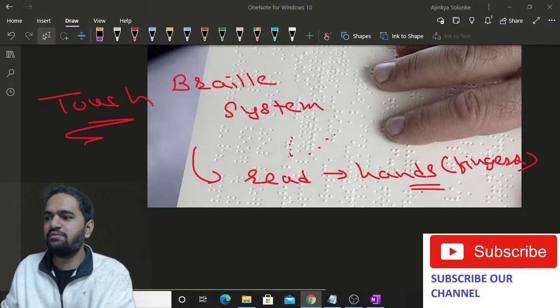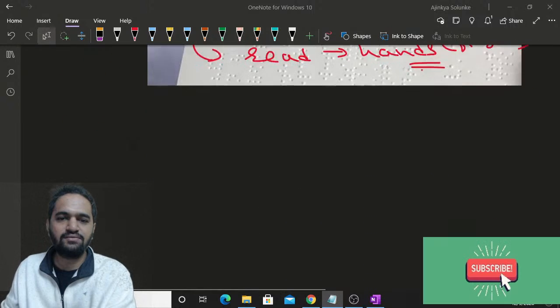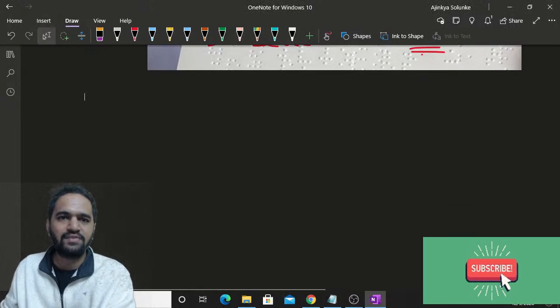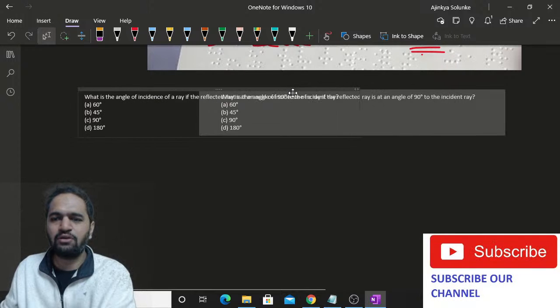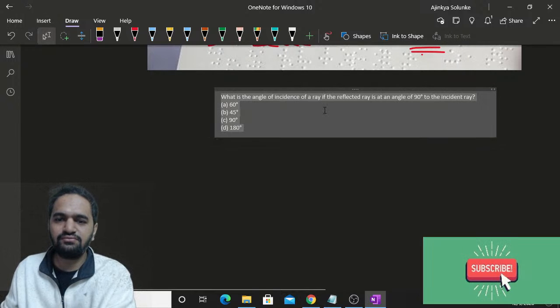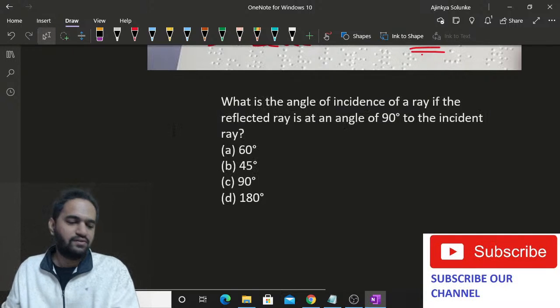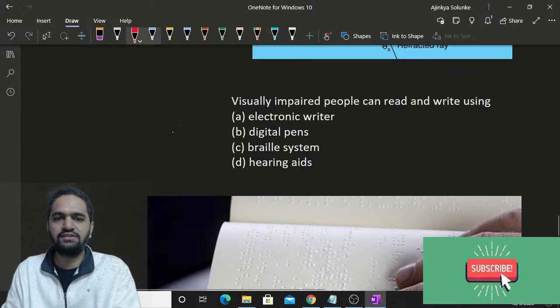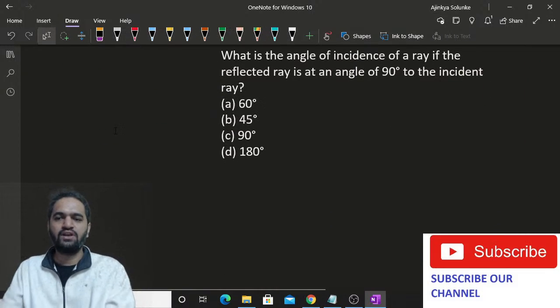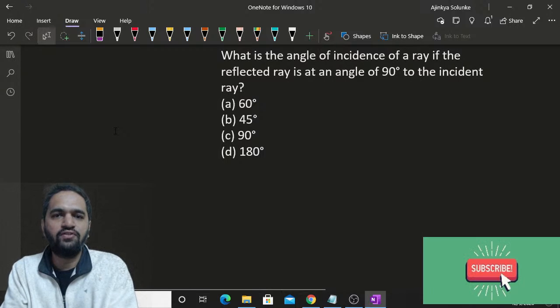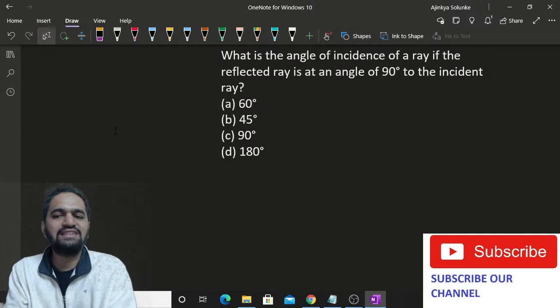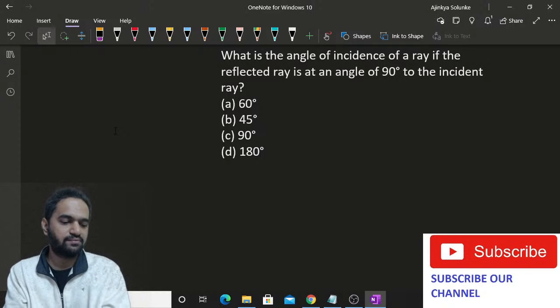Okay, can we have a numerical over this? A question, a problem over this lesson? Okay, so this is the numerical you are supposed to solve. So the answer is braille system, C. Right? Okay, now answer me this question. What is the angle of incidence of a ray if the reflected ray is at an angle of 90 degree to the incident ray?